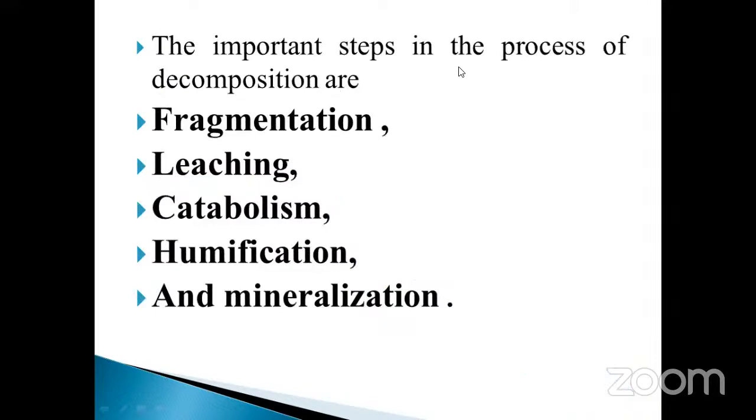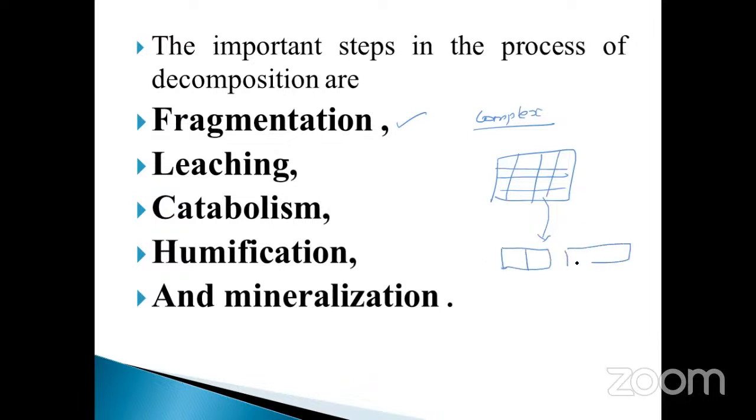Next, the important steps in the process of decomposition. What are the steps involved in the decomposition process? First of all, you should note it down: fragmentation. What is fragmentation? For example, take a complex molecule, a particle that looks like this. This complex material is split into simple molecules like this.